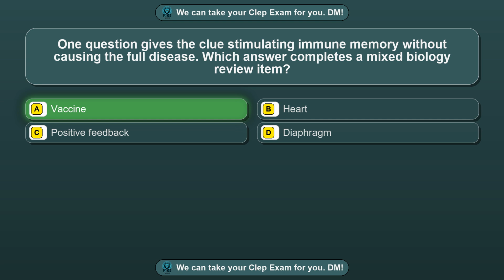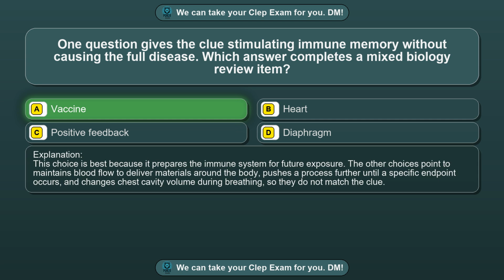Vaccine. This choice is best because it prepares the immune system for future exposure. The other choices point to maintains blood flow to deliver materials around the body, pushes a process further until a specific endpoint occurs, and changes chest cavity volume during breathing, so they do not match the clue.